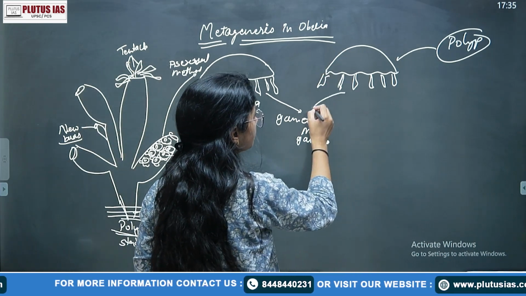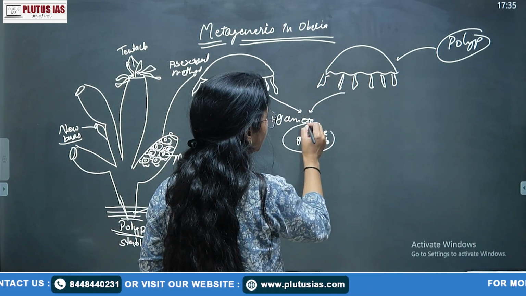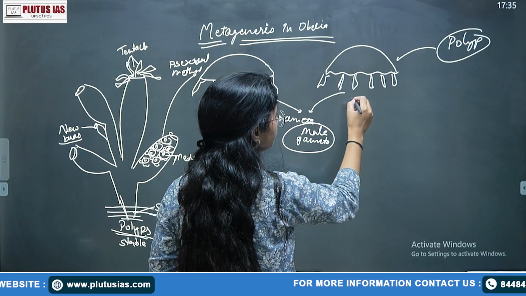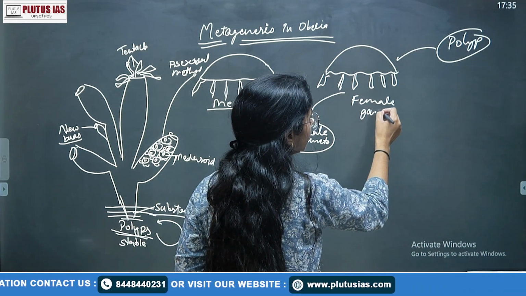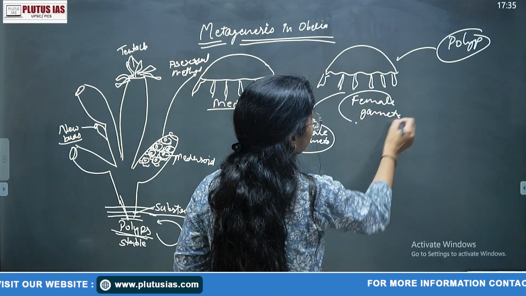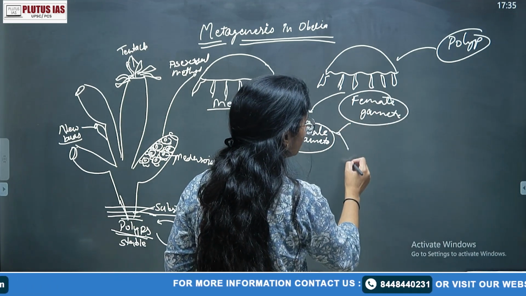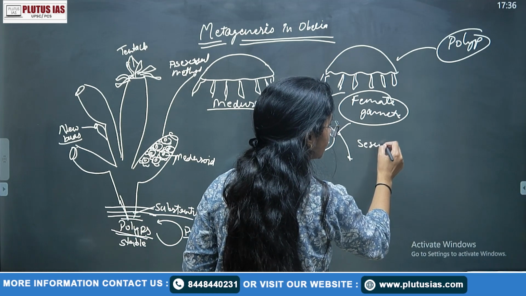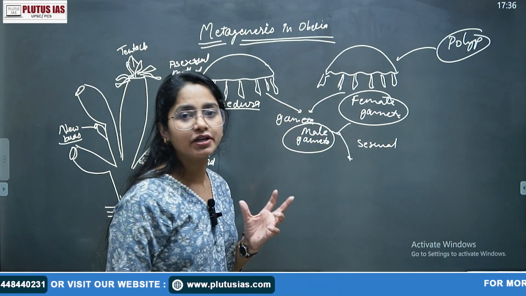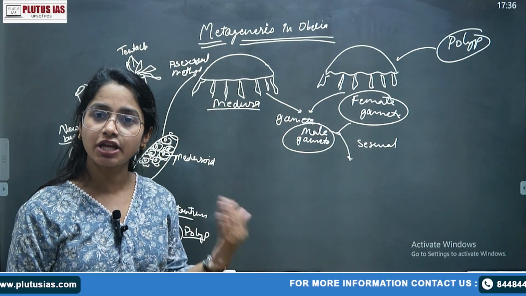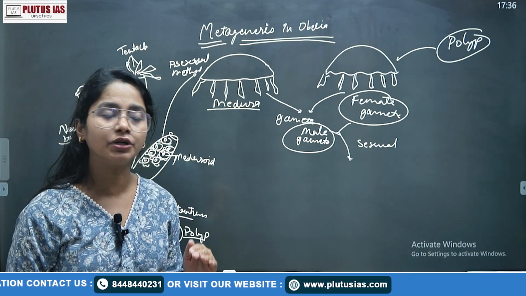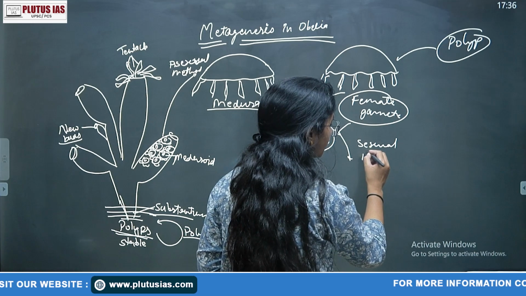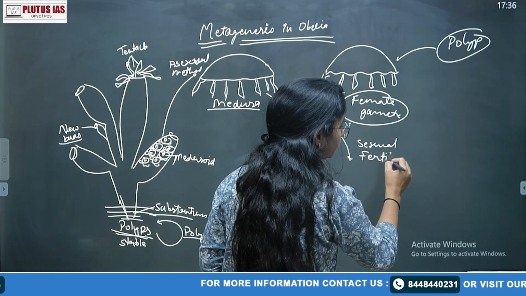Okay, and this is also producing the male gamete, and this is producing the female gamete. Then the male or female gametes go to the sexual fertilization. Here, the medusa, when it is forming, goes into the sexual fertilization, while the polyps do not go into the sexual fertilization.